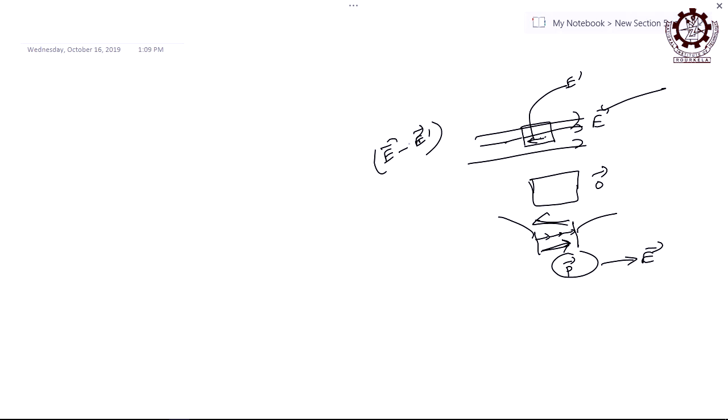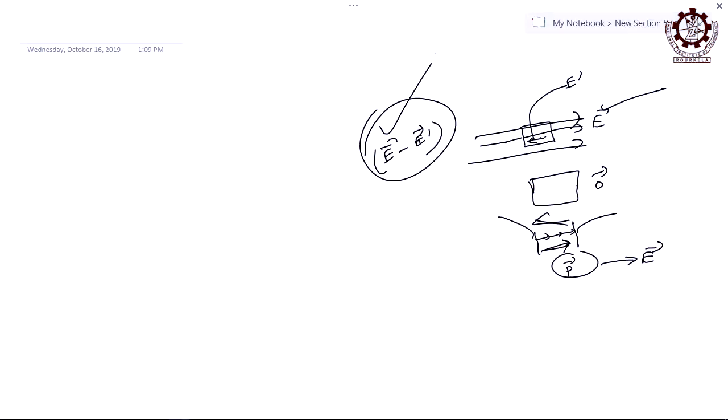No field, no polarization, no dipole moment. But when there is a field, the field is changed. The external field is E, the created field due to the dipole is E prime, and they are opposite to each other. So, within the material, the net field will be E minus E prime.